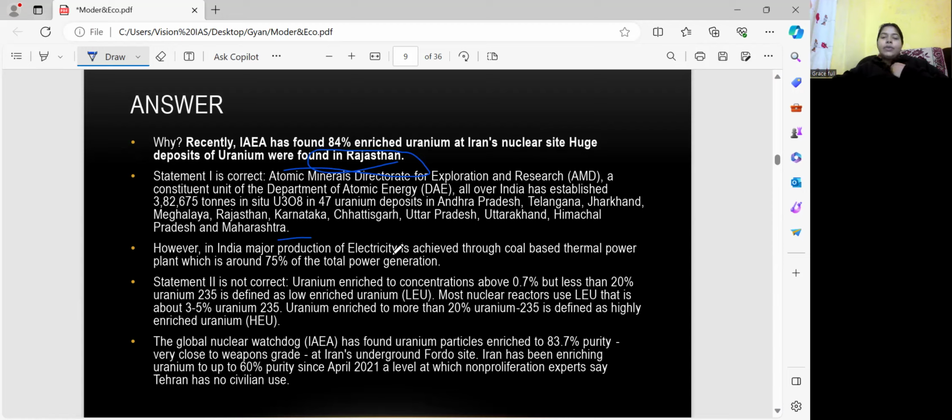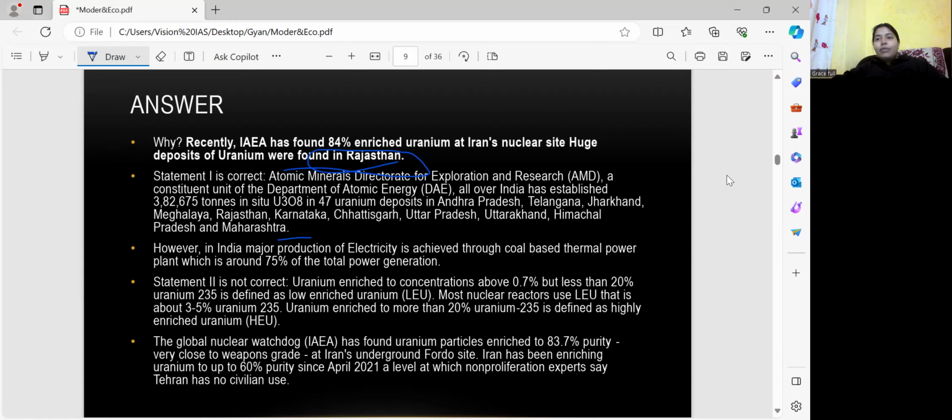However, in India, major production of electricity is achieved through coal-based thermal power plants, which is around 75% of the total power generation. So statement number 2 is not correct. Why? Because uranium enriched to a concentration above 0.7% but less than 20% uranium-235 is defined as low enriched uranium. Most nuclear reactors use LEU, that is about 3 to 5% uranium-235. Uranium enriched in more than 20% uranium-235 is defined as highly enriched uranium.